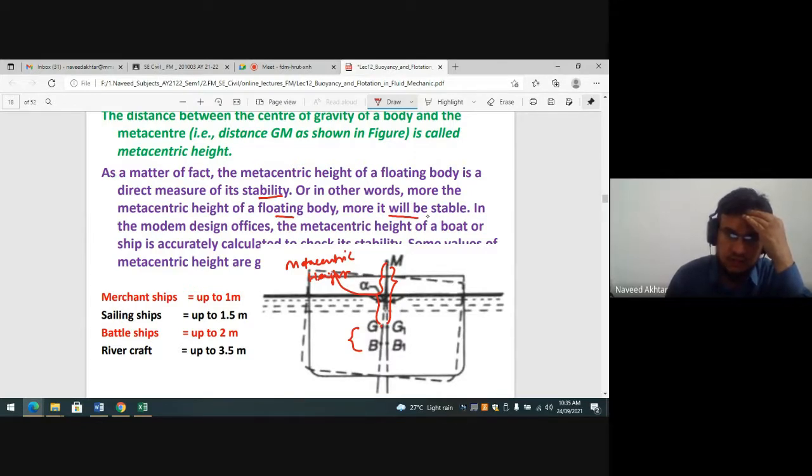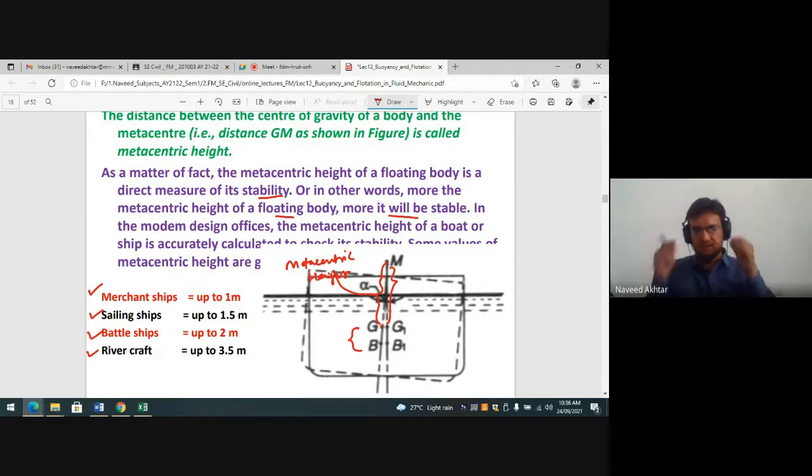Some values of metacentric height: for merchant ships it is up to 1 meter, for sailing ships 1.5 meters, for battleships 2 meters, and for river craft 3.5 meters. These are some examples of metacentric height.